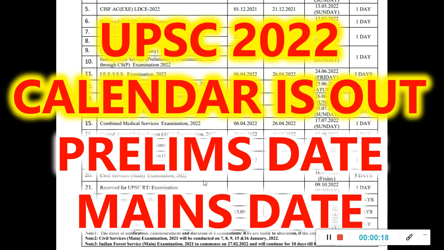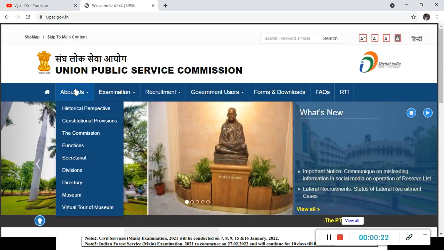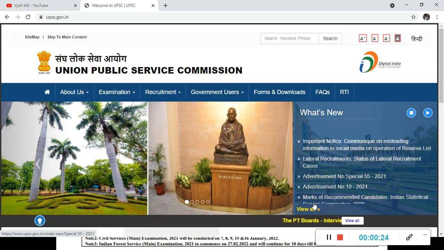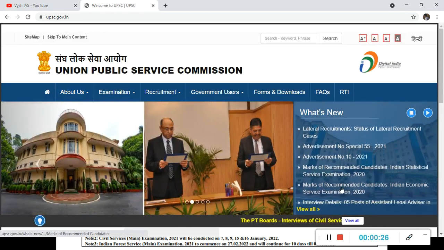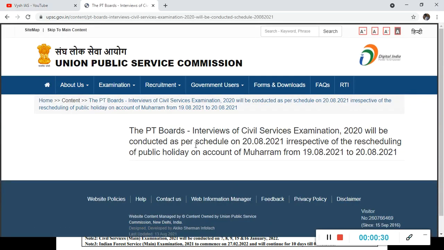Okay. So we'll directly go to the UPSC website and check this thing. In the UPSC homepage, you will see all the updates here. Two things are going on here. One is this yellow color update and one is this white color. Here, one is the interview update, that also I'll tell you. 2020 interviews are going on.